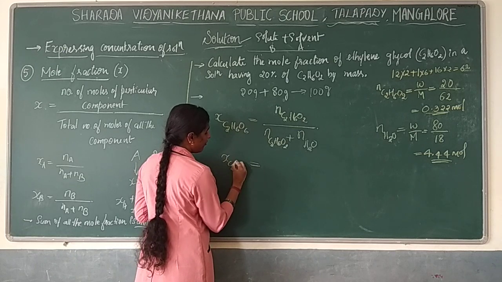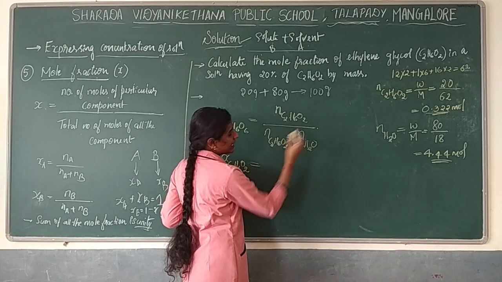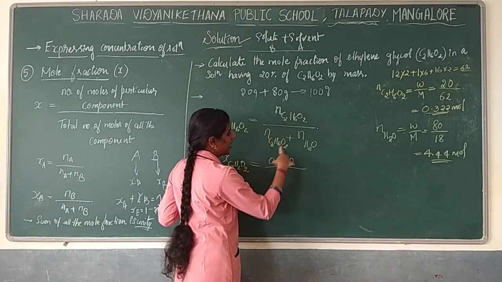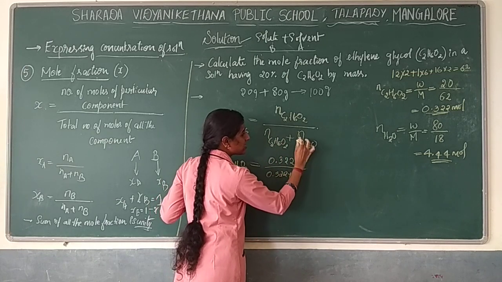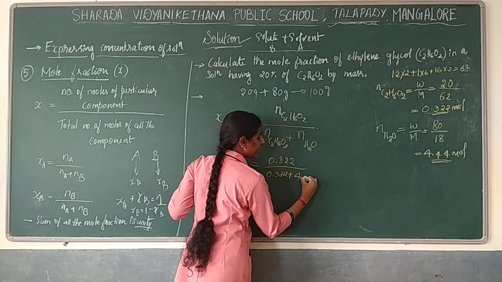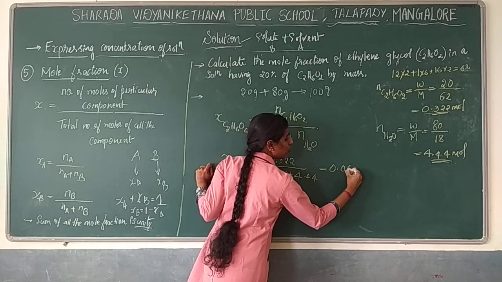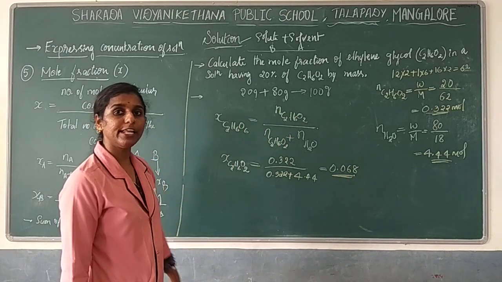The mole fraction of ethylene glycol is equal to the number of moles of ethylene glycol, that is 0.322, divided by the number of moles of ethylene glycol plus the number of moles of water, that is 4.44. So you will get 0.068. Your mole fraction doesn't have any unit.